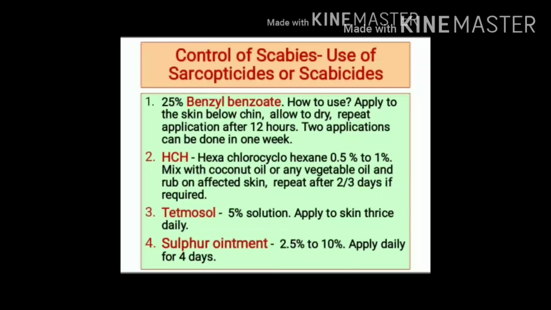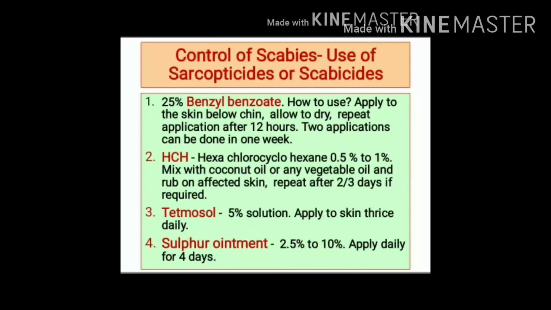HCH, that is hexachlorocyclohexane, is used in the strength of 0.5% to 1%. It is mixed with coconut oil or any vegetable oil and it is rubbed on the affected part of the skin. If required, it can be repeated after 2 to 3 days.